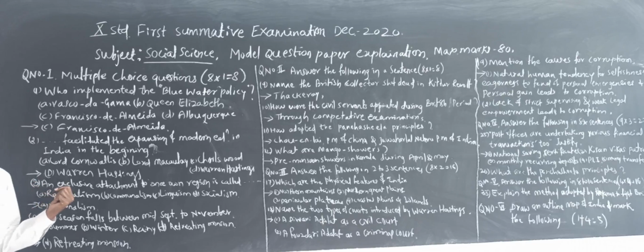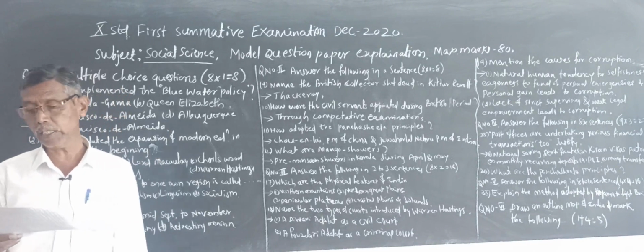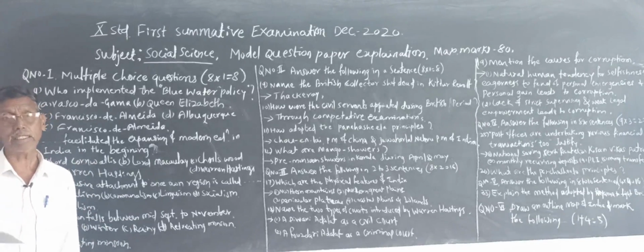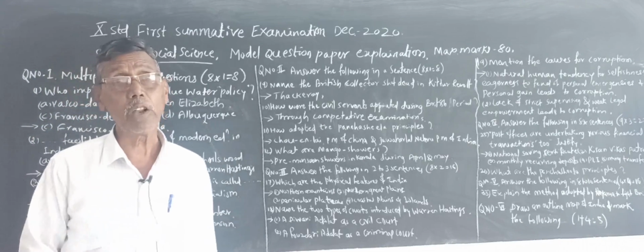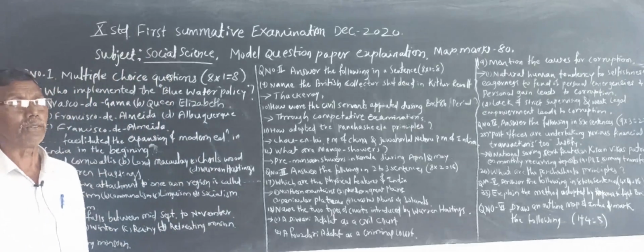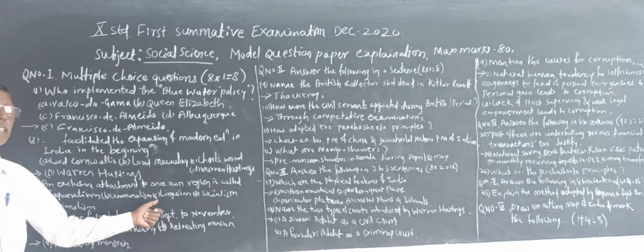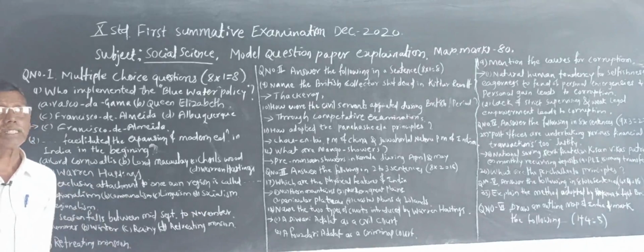The next one: an exclusive attachment or loyalty to one's own region is called as dash. Here first you understand the question. Four options are given: first option regionalism, second communalism, third linguism, and fourth socialism.